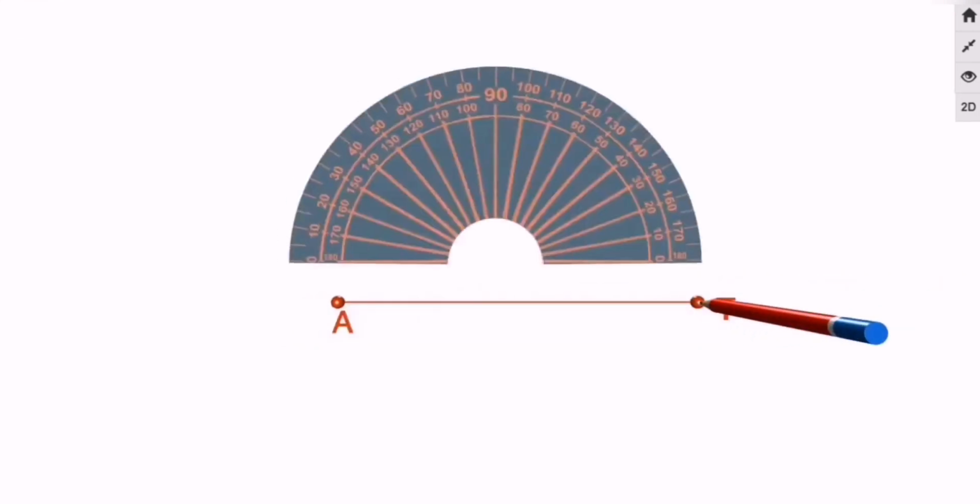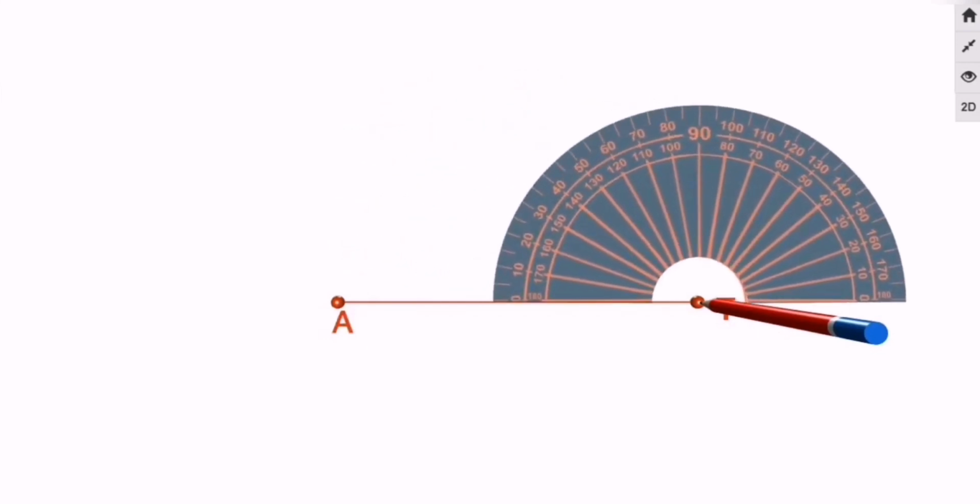For that we need a protractor, and keep it on the vertex or the point of the base segment from which we have to draw that obtuse angle. Now observe the second point of the base segment. I need to draw 120 degrees, or more than 90 degrees, from point T, and the other point is on my left side, that is point A.